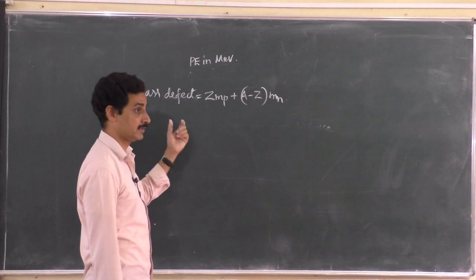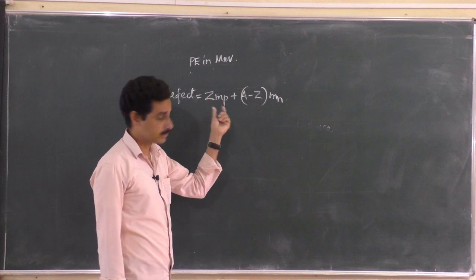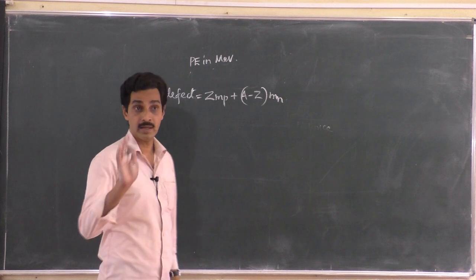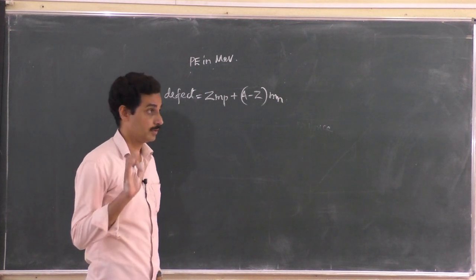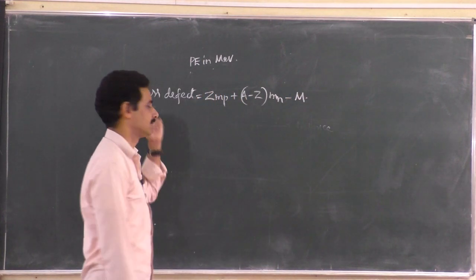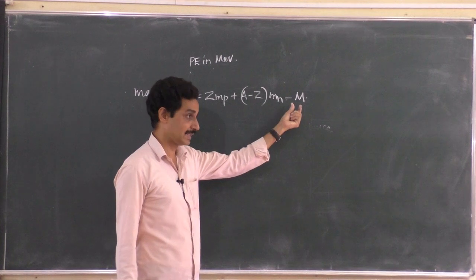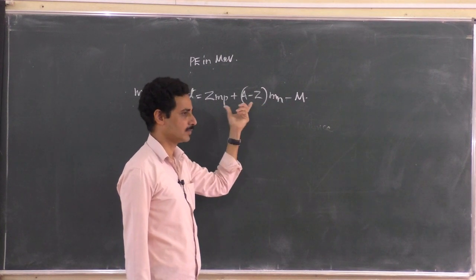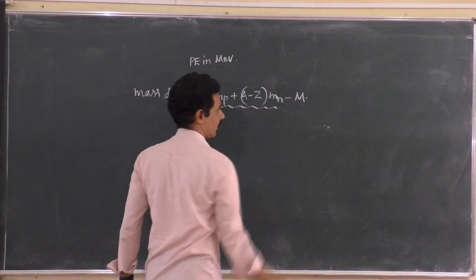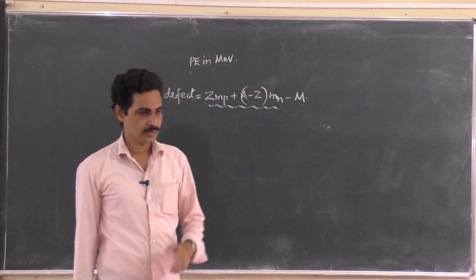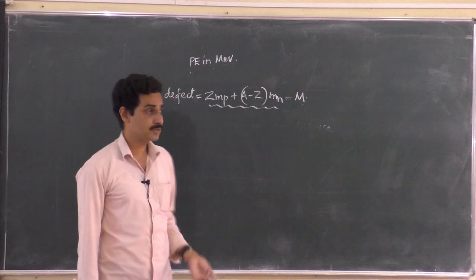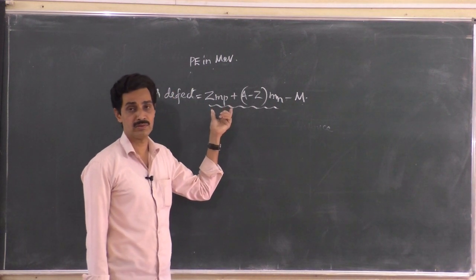So how do you write the mass defect? Z into the mass of proton plus (A minus Z) into the mass of neutron. That should be the expected mass. That is not the mass you actually find if you practically measure the mass of the nucleus. Minus the actual mass of the nucleus. That is the mass defect. The mass of the nucleus is this much, which is lesser, and the mass of individual protons and neutrons when added together gives this one, right? So take the difference. That difference is called mass defect. So mass defect is defined as the difference in the masses of the actual nucleus and the individual protons and neutrons inside.